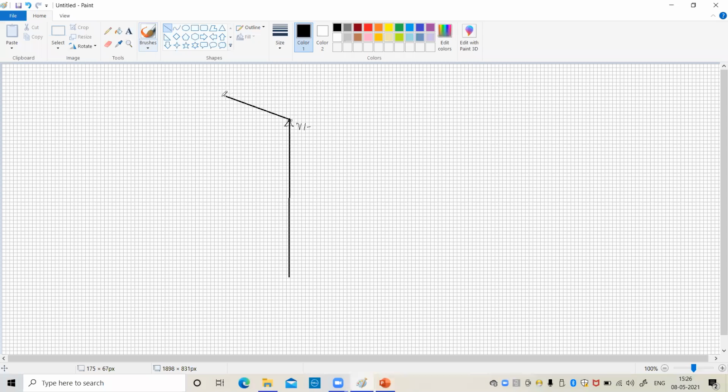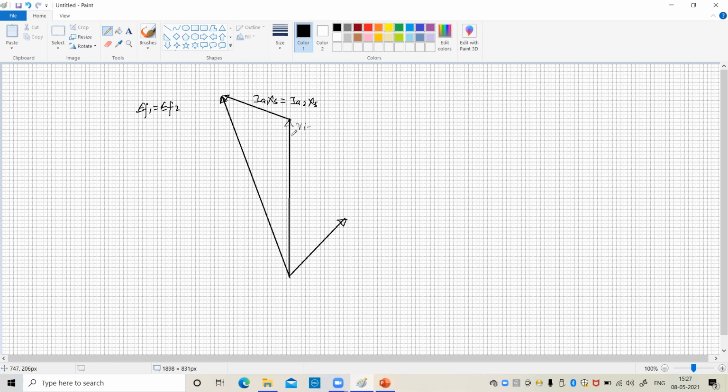We consider that armature resistance is negligible, so Ia1 Xs is equal to Ia2 Xs, and both voltages are the same. The excitation of alternator 1 and alternator 2 is the same, so EF1 is equal to EF2, and the load current is with respect to the terminal voltage.